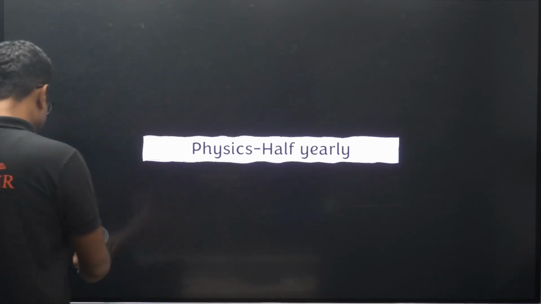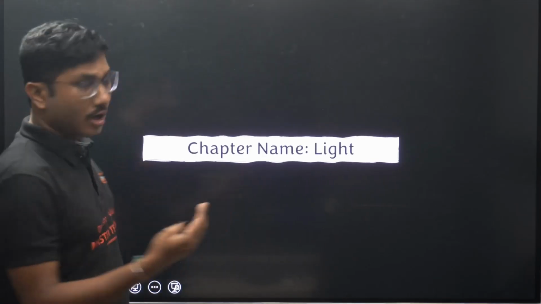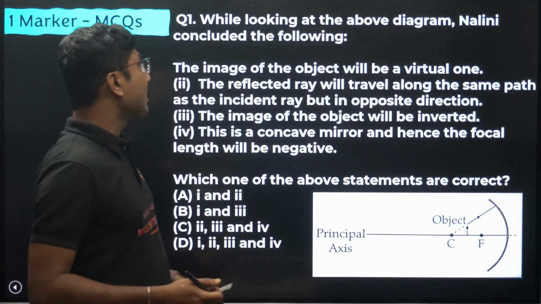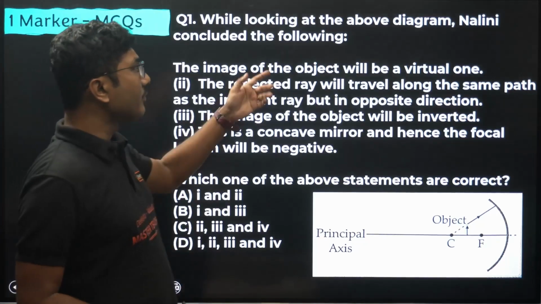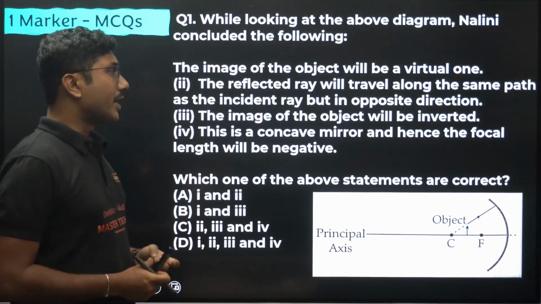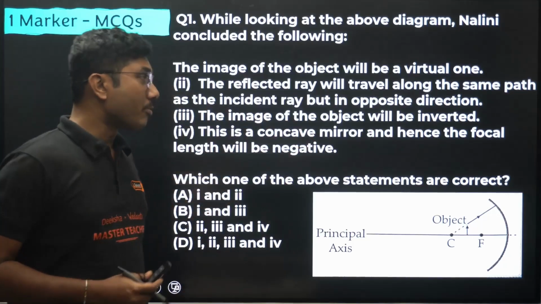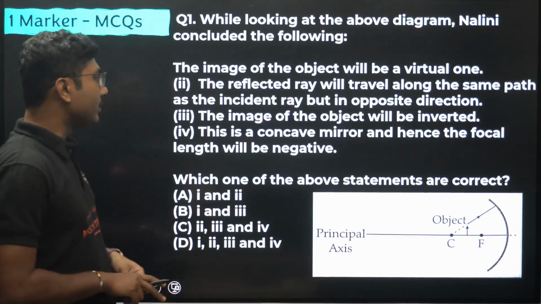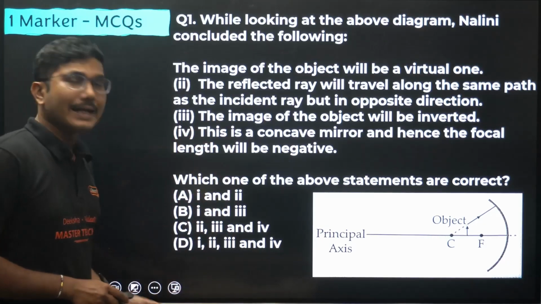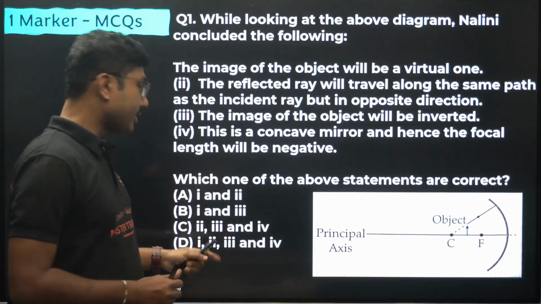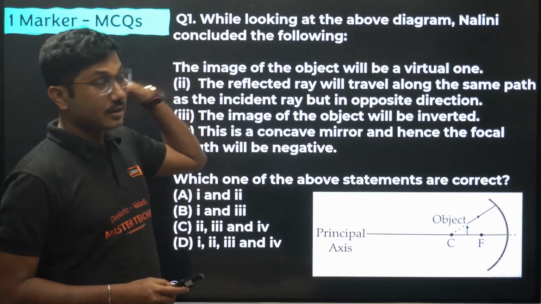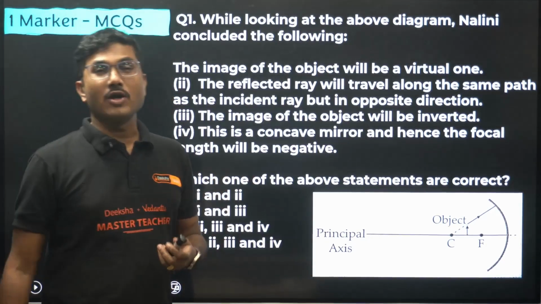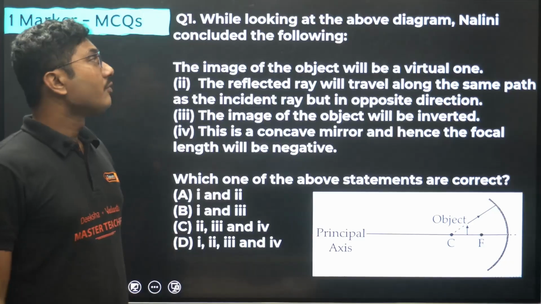So let's start with the MCQ questions. First, obviously we will start with the chapter light. While looking at the above diagram, Nalini concluded the following: the image of the object will be virtual; the reflected ray will travel along the same path as the incident ray but in the opposite direction; the image of the object will be inverted; this is a concave mirror, and hence the focal length will be negative. Now you have to select which option is correct. This kind of question, where a statement is given, a picture is given, and based on that you have to make an answer, is very common in half yearly exams. So be prepared for such questions.